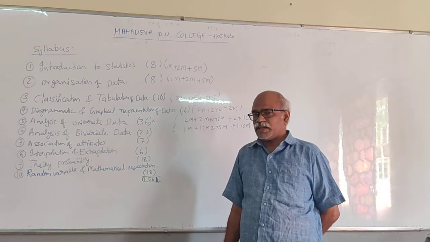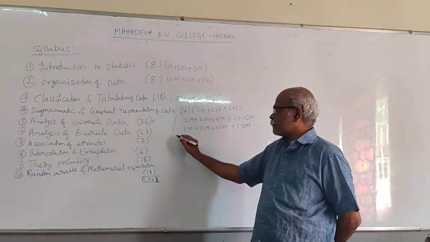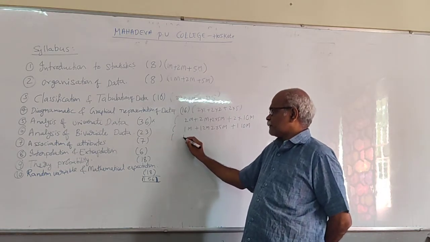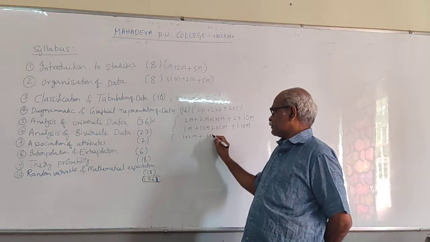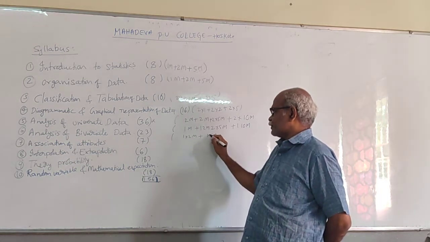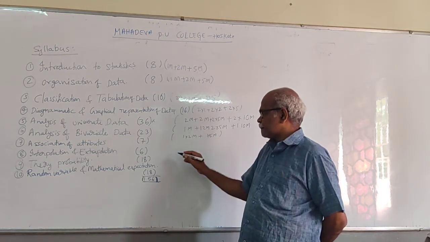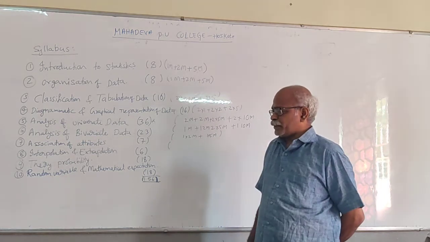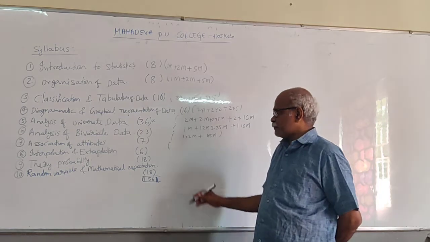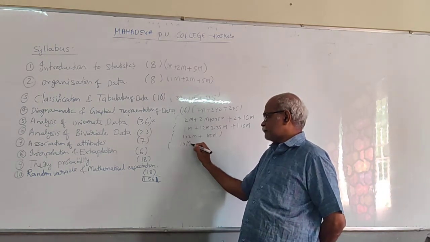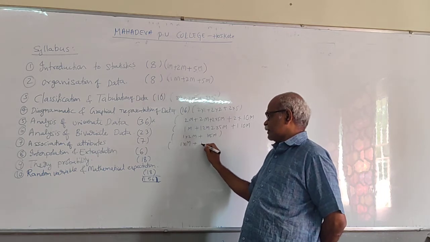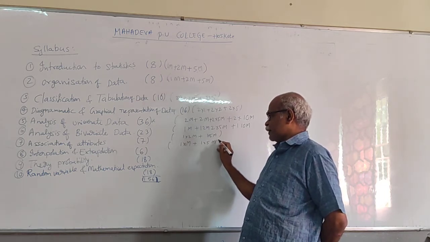Next, association of attributes: one 2 mark question and one 5 mark question. Interpolation and extrapolation: 1 mark and one 5 mark question.